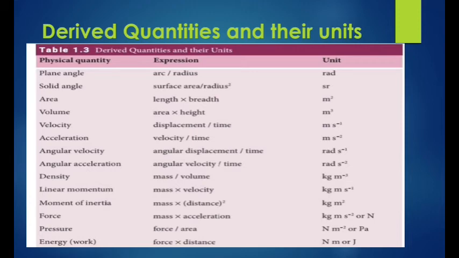Okay, next one, that is linear momentum. Linear momentum is mass into velocity, m into v. Already you know linear momentum and conservation of linear momentum from your 10th standard. One question in your 10th standard. So linear momentum is the product of mass and velocity. The unit of mass is kilogram, the unit of velocity is meter second power minus 1. So automatically multiplying the two quantities, the unit is kilogram meter second power minus 1.